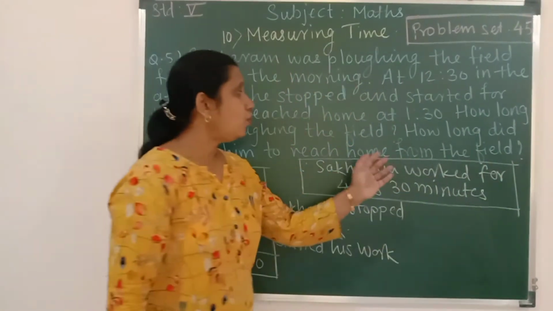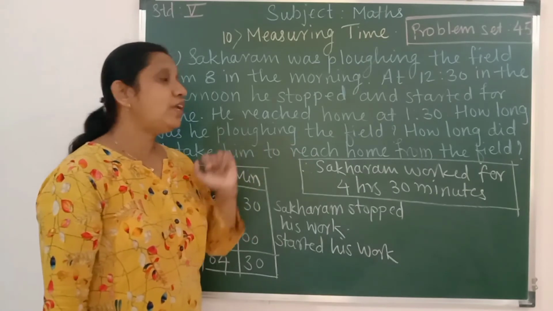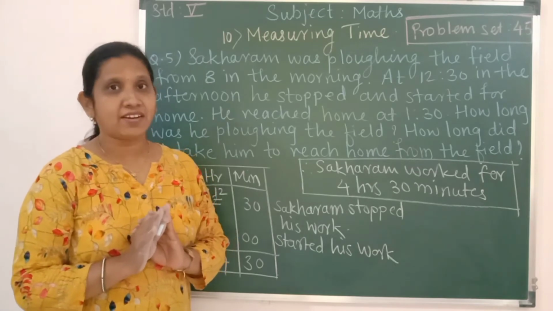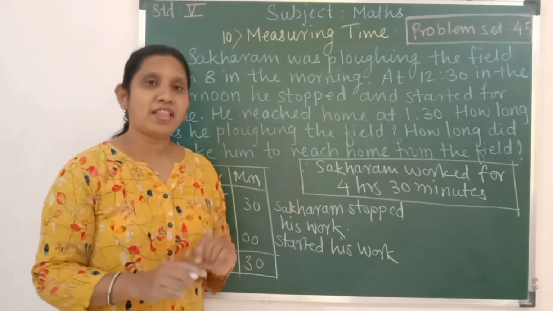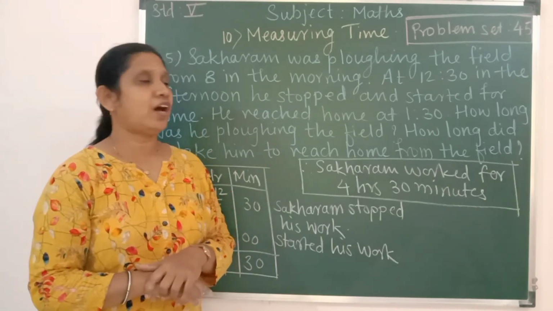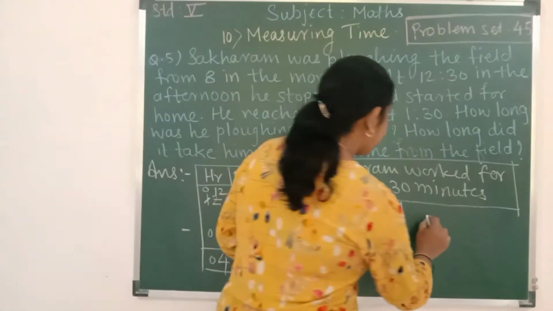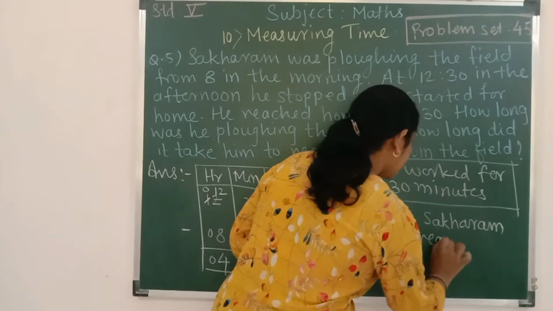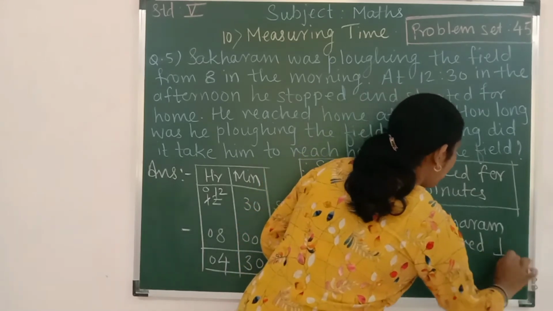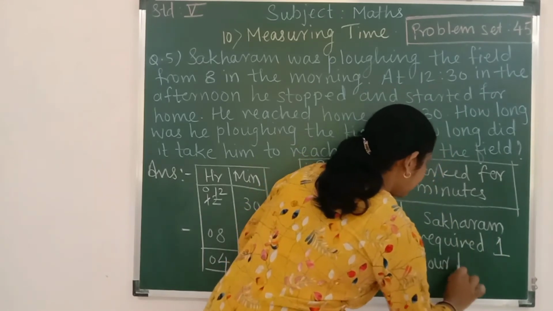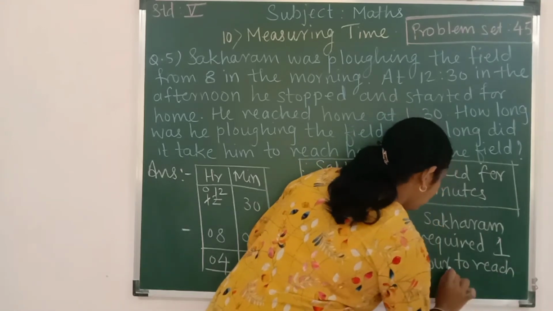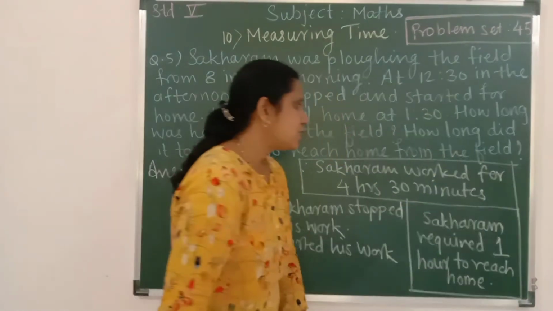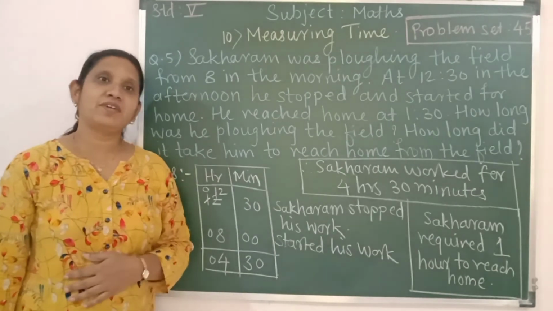And now, how long it took to reach home from the field? Suppose he stopped his work in the afternoon 12:30 and he reached home at 1:30. It means it took 1 hour to reach home. So, Sakharam required 1 hour to reach home. Okay, so this is how we have finished even question number 5 also.